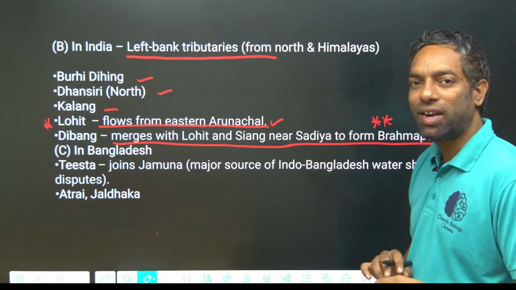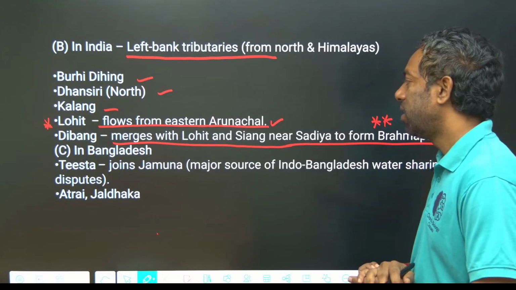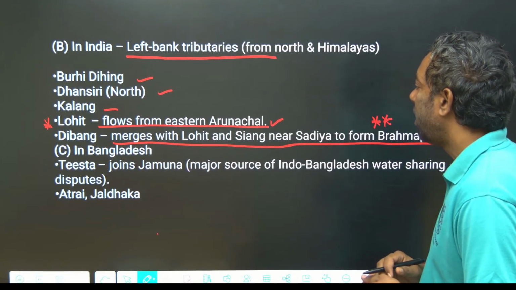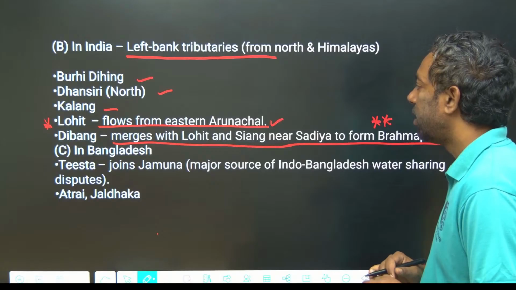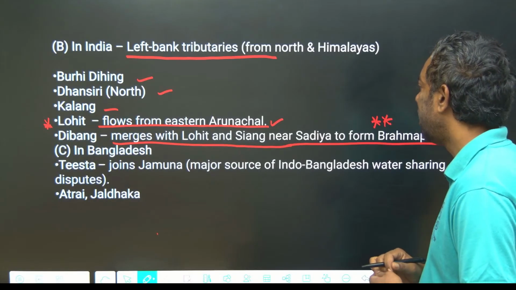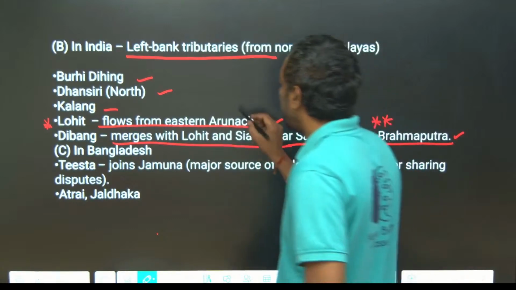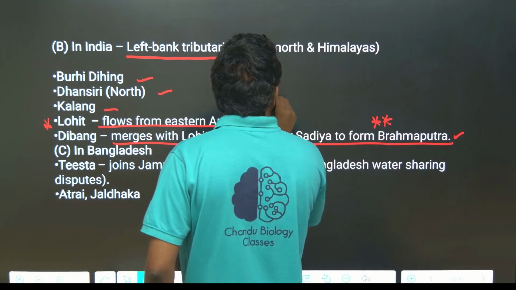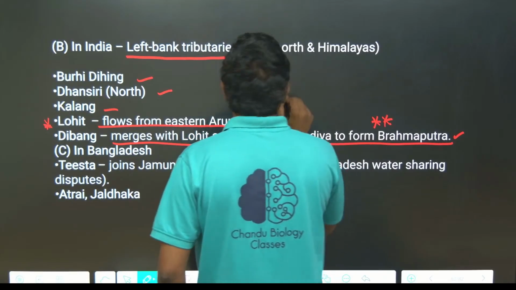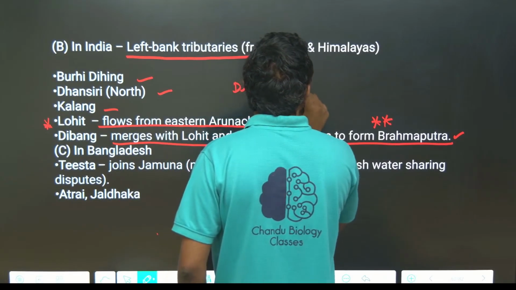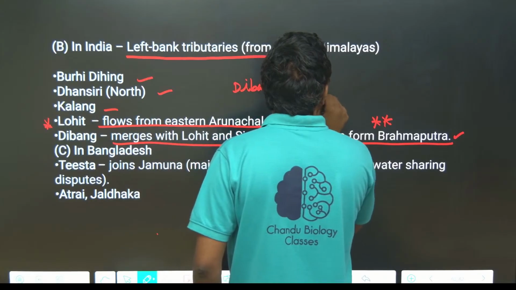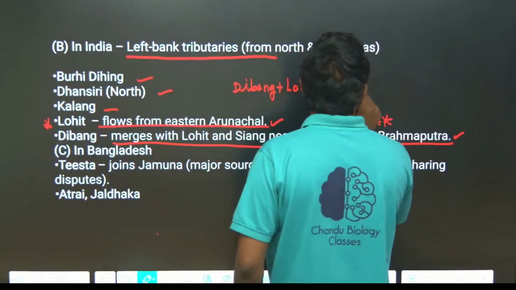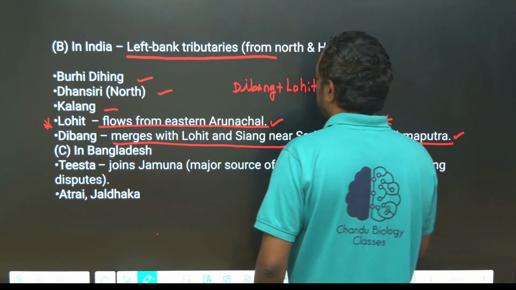In Arunachal Pradesh we call Brahmaputra as Dihang, that meets Lohit, and Siang, that merges with Lohit and Siang near Sadiya. Dibang place, Lohit place, Siang place.